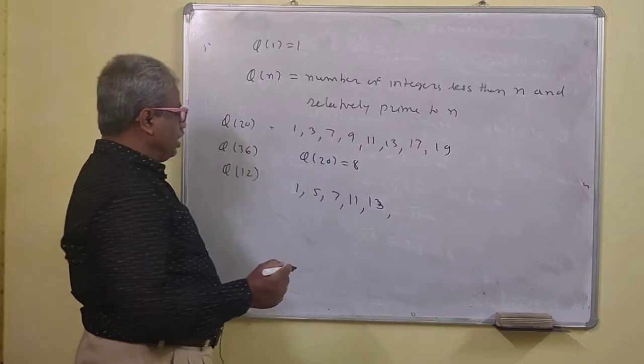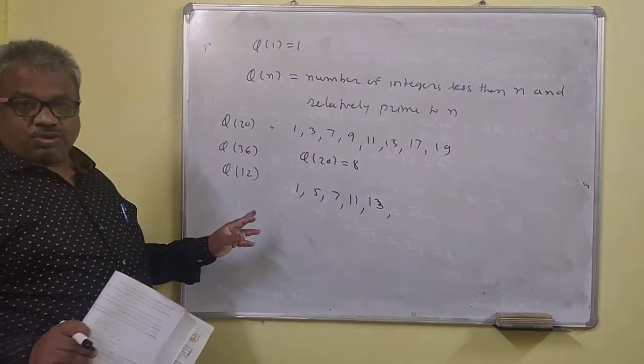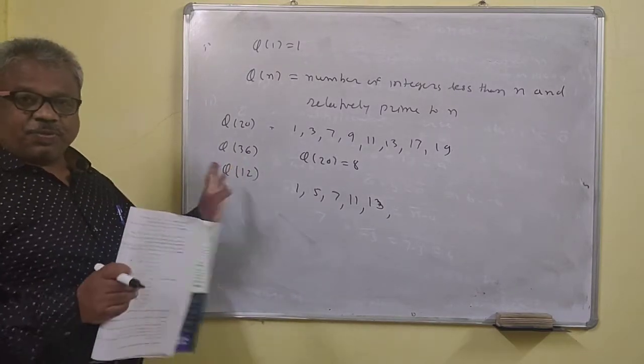14 won't work. 15: 5 into 3 is 15, so 3 is common to 15 and 36.